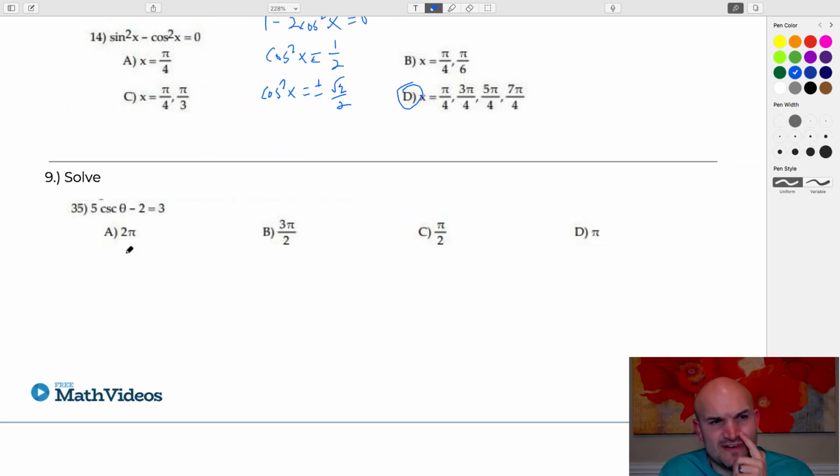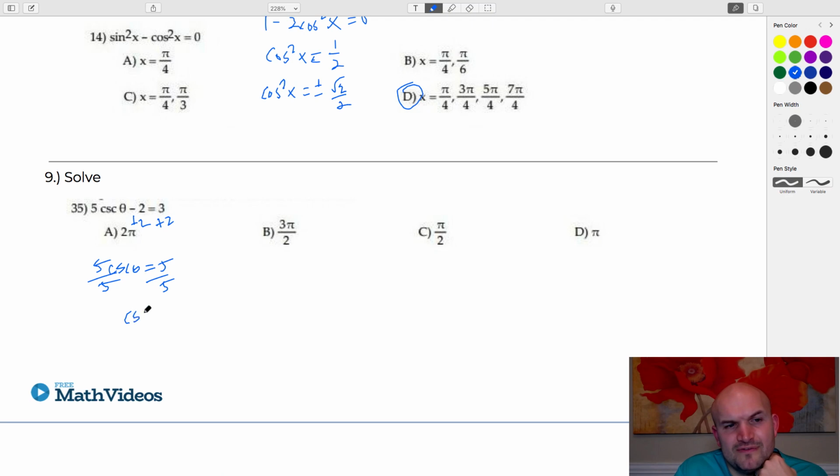Last example is 5 cosecant of theta minus 2. So again, let's just isolate here. So we have 5 cosecant of theta equals 5. Divided by 5, divided by 5, cosecant of theta equals 1. And remember that cosecant is 1 over y, based on the unit circle, or you can just think of it as its reciprocal identity. Sine of theta then is also equal to 1. So we think of the unit circle, when is sine equal to 1, and that's going to equal pi halves.